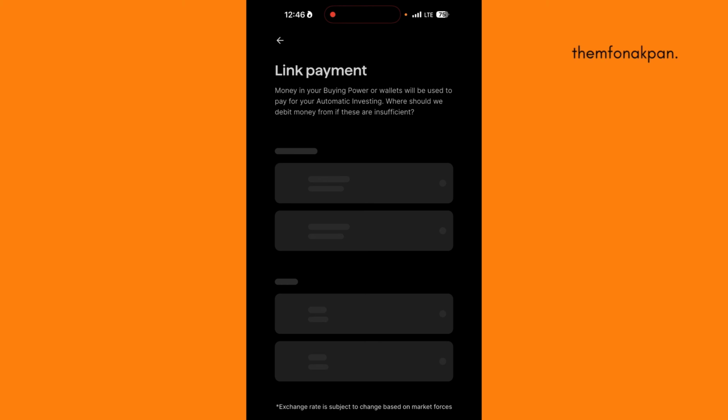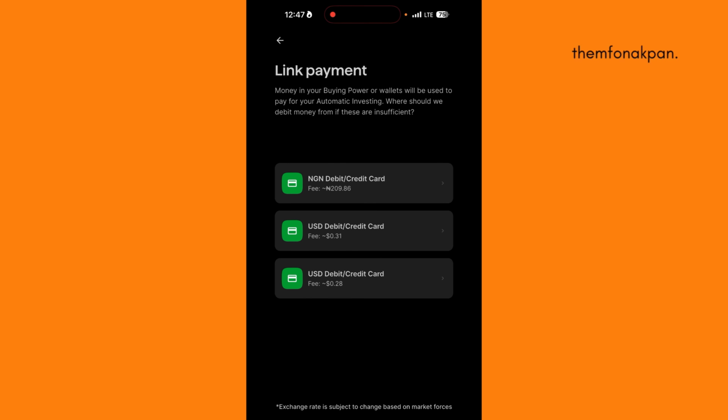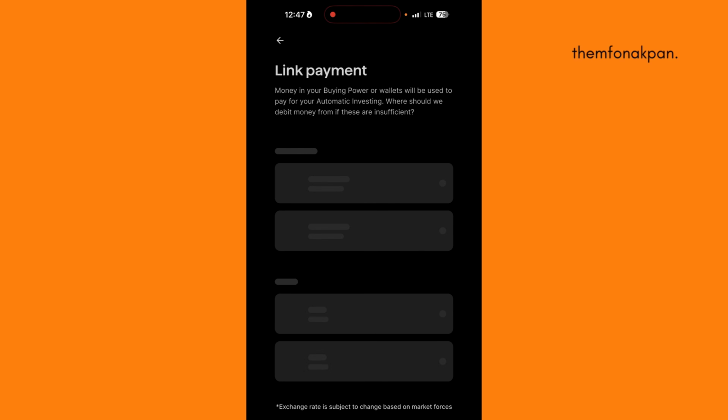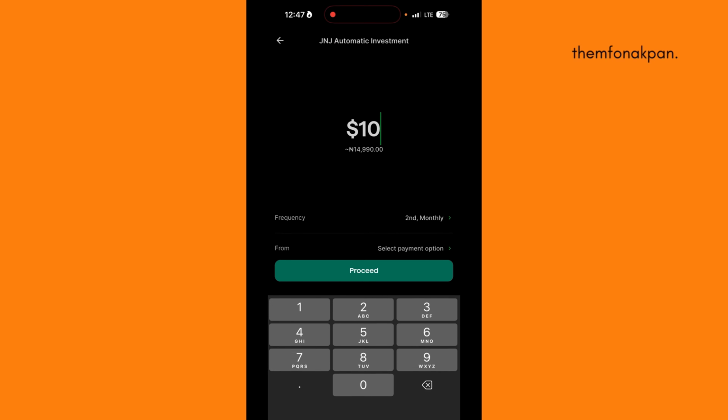You're going to select your payment option. Let's say you want to use a Nigerian debit card. So it's going to show you Paystack, Flutterwave. And then you put in your details, the card details of the account you want this money to be coming from every single month.